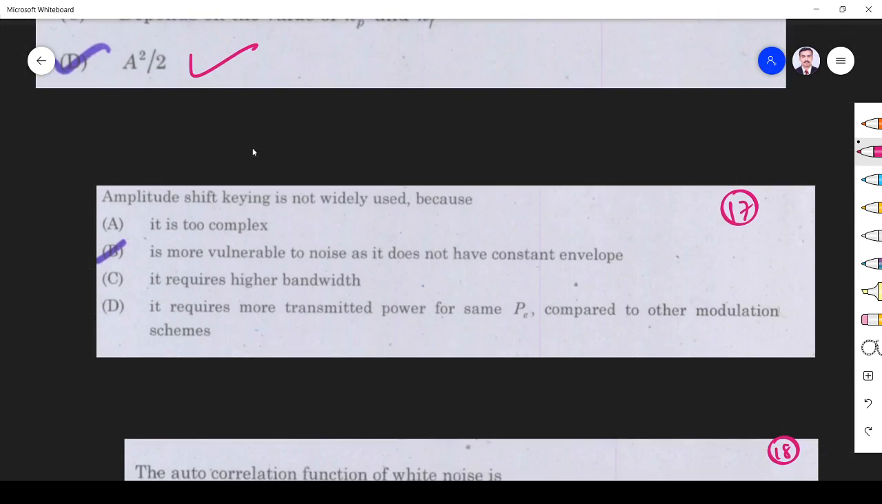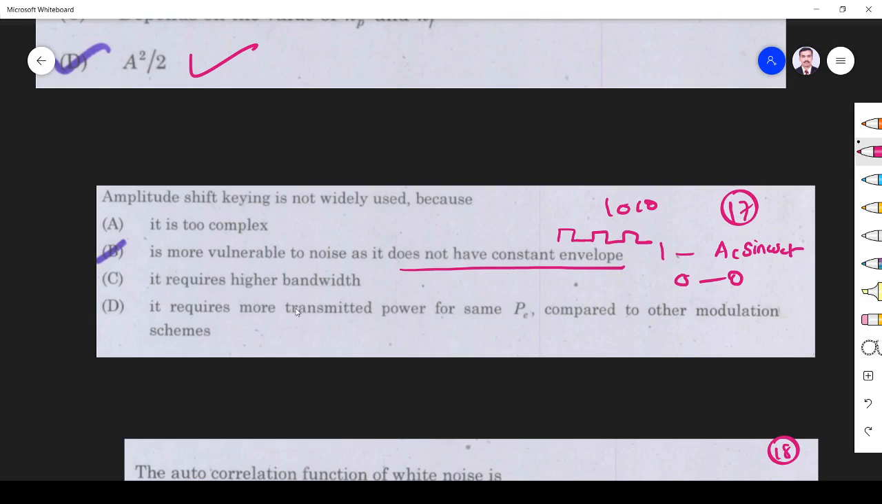Okay, next one, amplitude shift keying is not widely used because we know amplitude shift keying doesn't have a constant envelope, because amplitude is varying. Why? For 1 we have represented by some A c sin omega c t. For 0 it is represented by 0. If you transmit 1 0 1 0, what will happen? For 1 we have one signal, for 0 it means 0. So the amplitude doesn't have a constant envelope. For 1010, it may be like this, right? So it doesn't have a constant envelope.